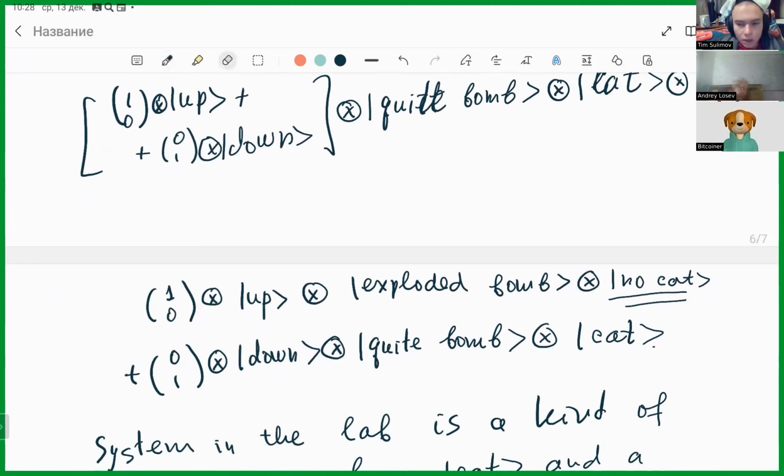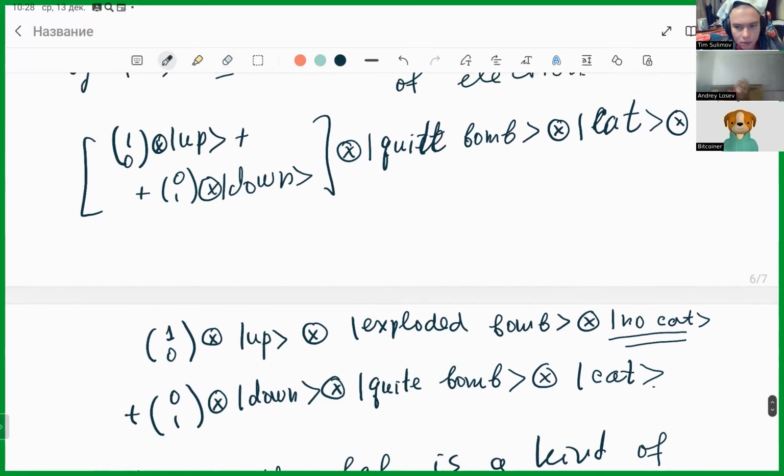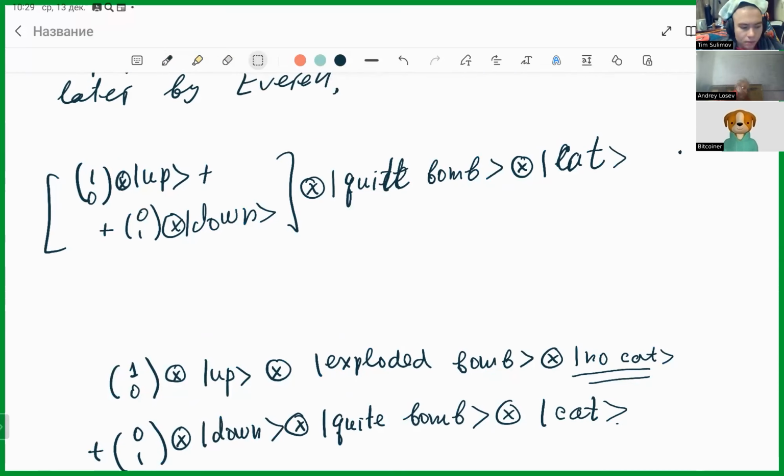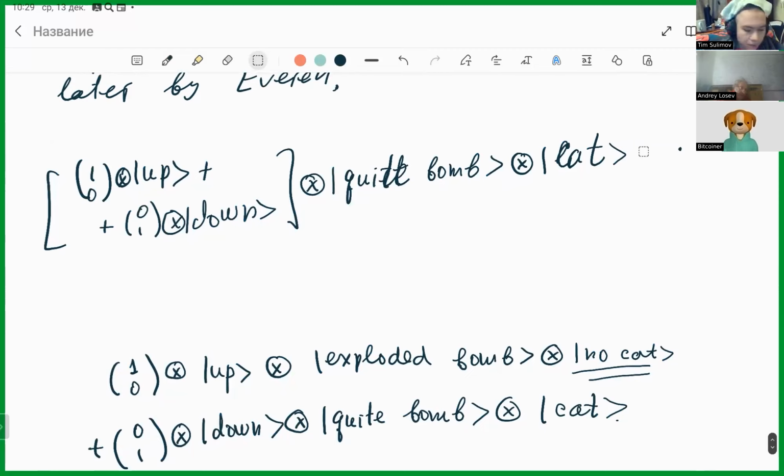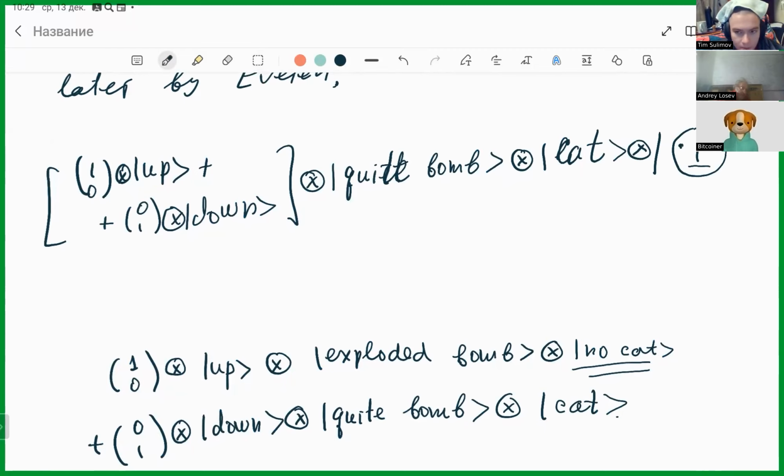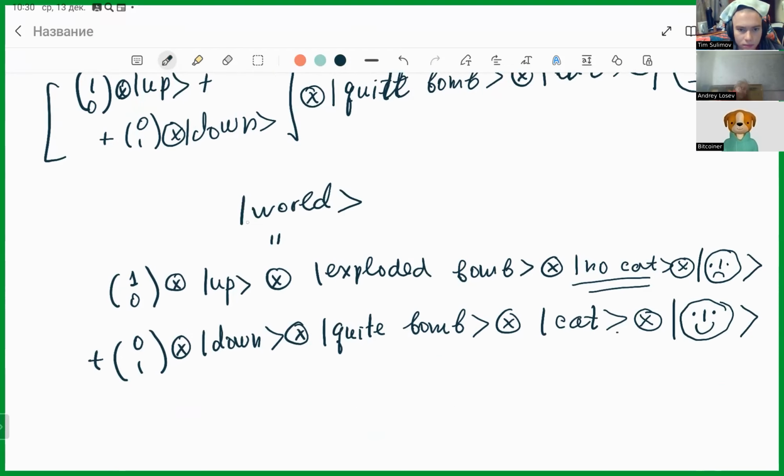And here, I think it's better to copy it or write it once more, because I think it will be very confusing. Okay, thank you. Thank you for good advice. Okay, so I add here a physicist. At the moment, physicist doesn't know what would happen. But then you will have the following situation. Physicist who is sad because no cat. And here physicist who is happy because cat survived. So what happens? So you may consider this the state of the world.